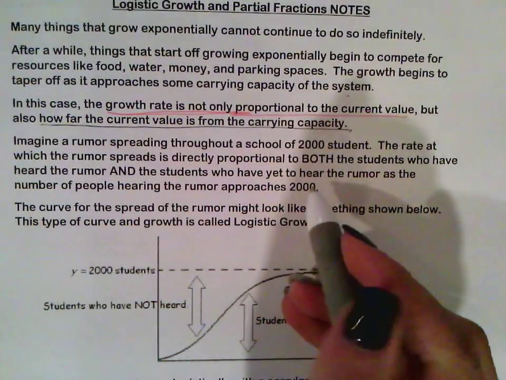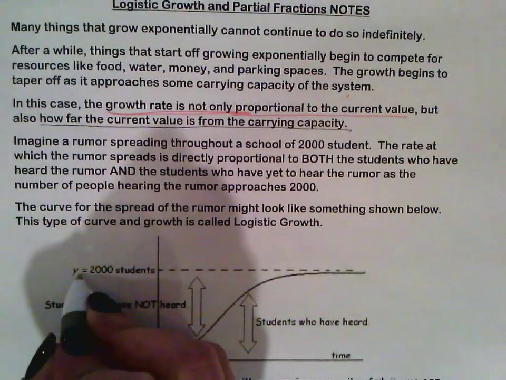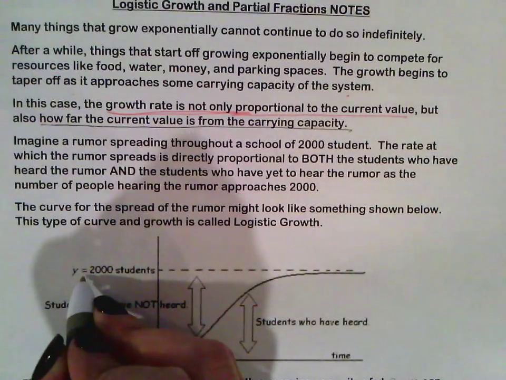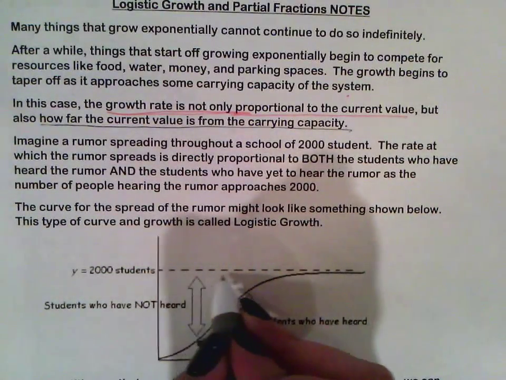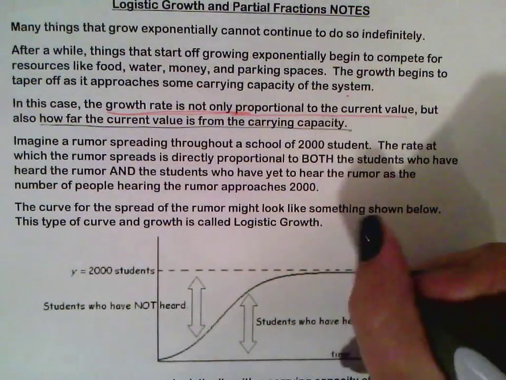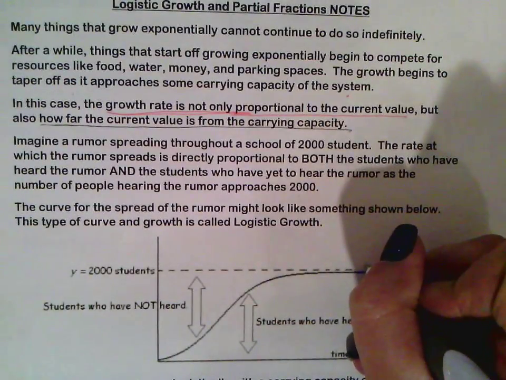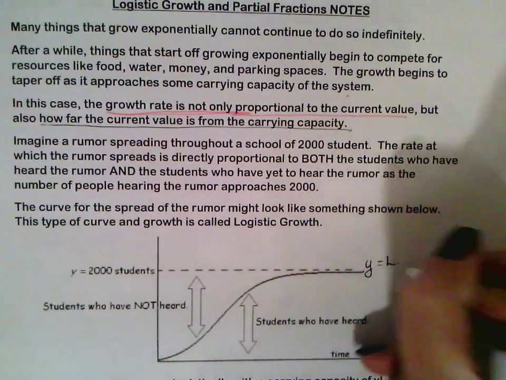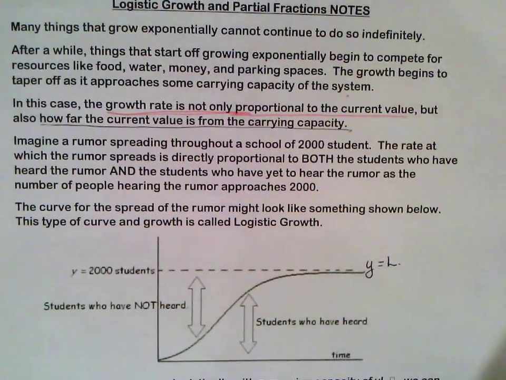Now, the rumor reaches its max, where it can no longer grow, once it's reached 2,000. So we call this y value L. Basically, this is its capacity, its limit to growth.